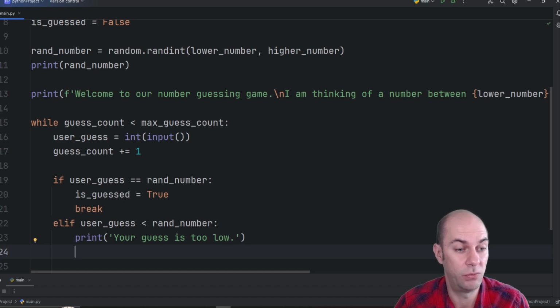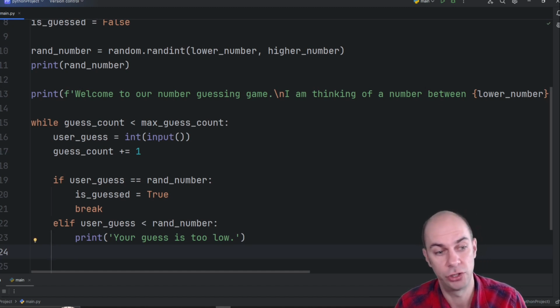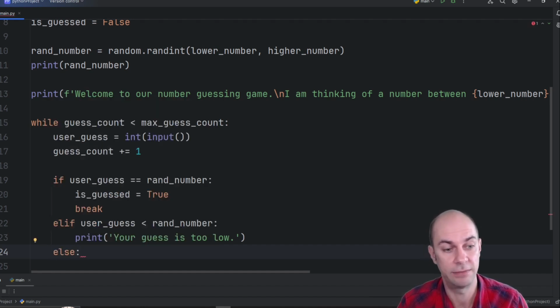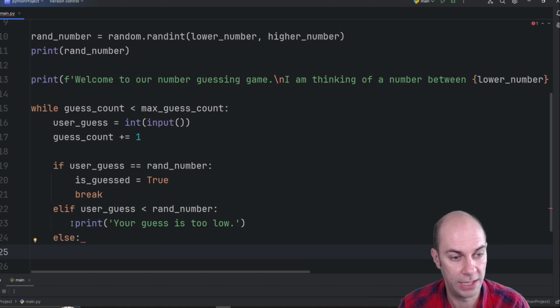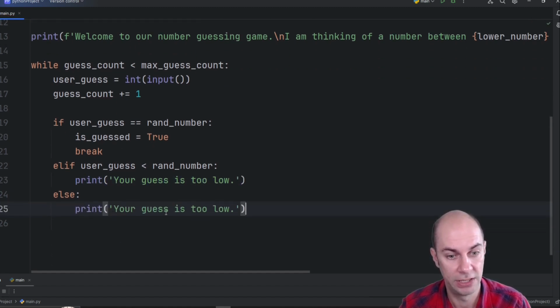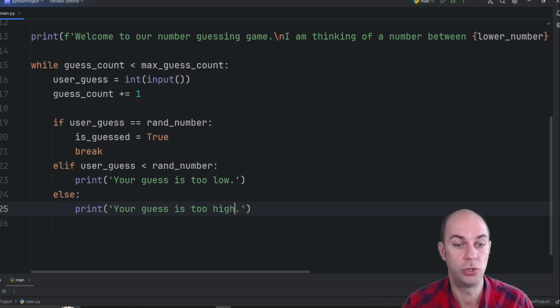And so there's only one real option remaining. So it was either equal or less than. And so the final one should be an else statement. So if it's not equal, if it's not less, then it must be greater than. So I could just take that print statement here, copy it, and say too high.